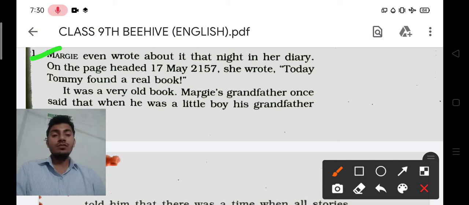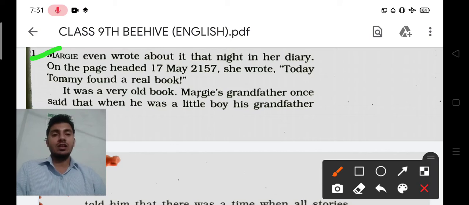When you go to study or write something in your notebook, you write the date. So what was the date of that day? 17 May 2157. Okay, that is the date of the time when this story is being told. So how will the schools be in those days?